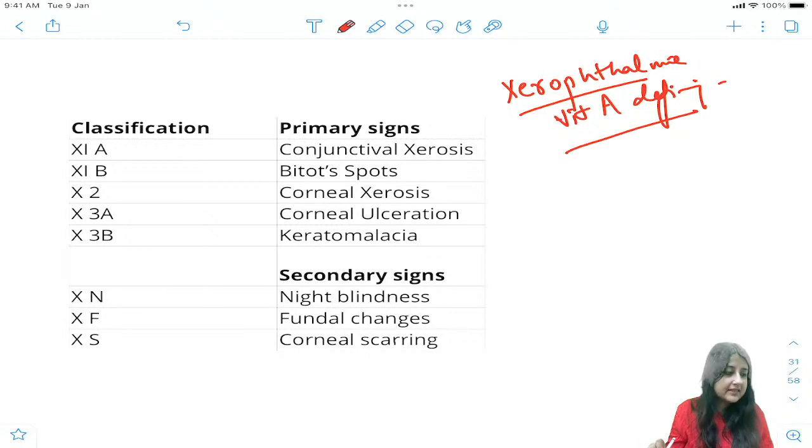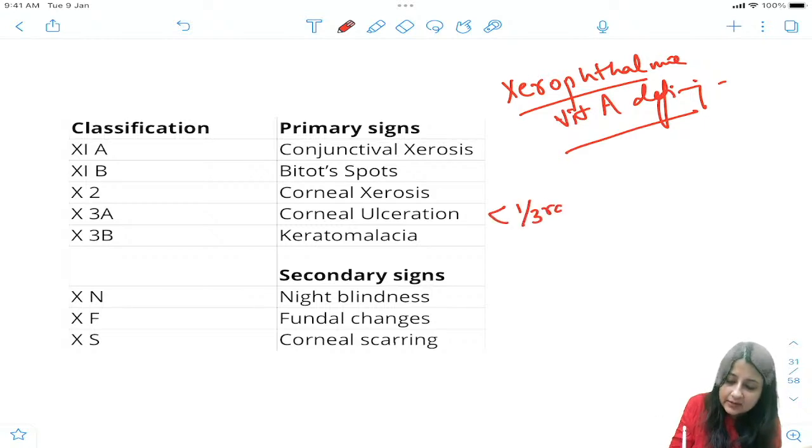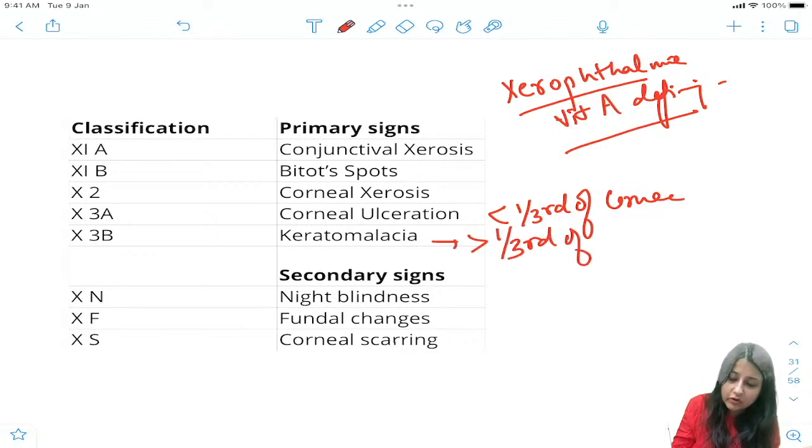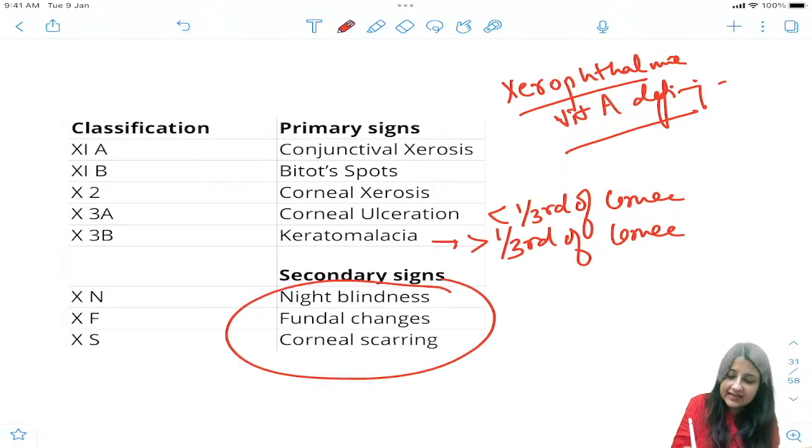These are the primary signs: X1A, X1B, X2 corneal xerosis, X3A corneal ulceration, with less than 1/3 of the cornea involved. And what is X3B? Keratomalacia, which is more than 1/3 of the cornea. Plus we have secondary signs like night blindness, fundal changes, as well as corneal scarring.